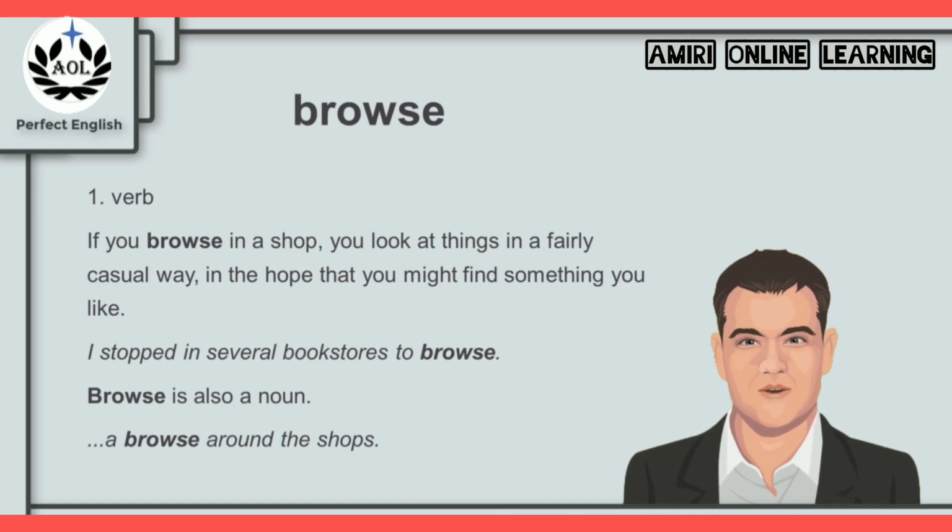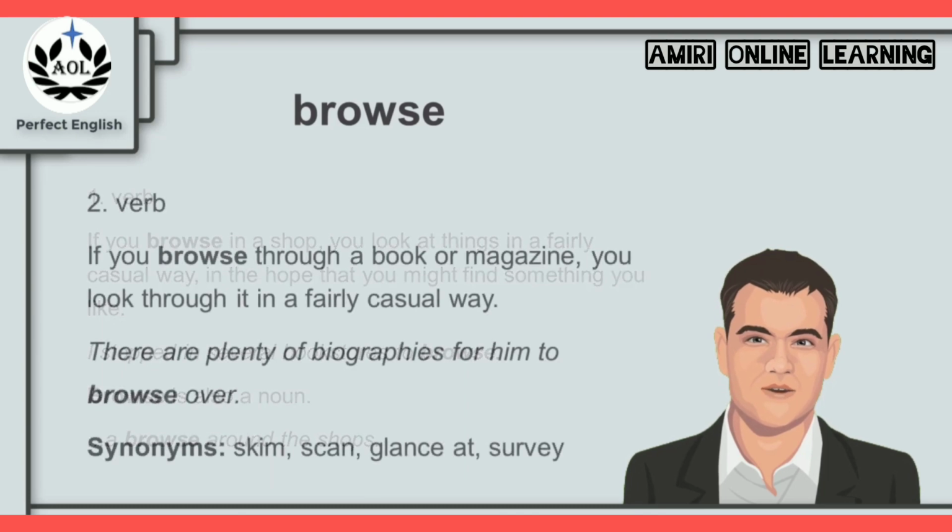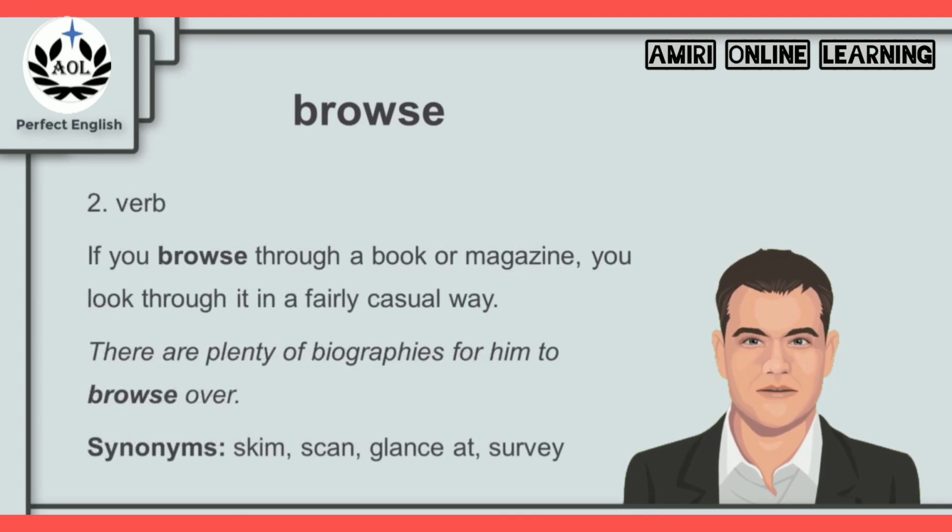A browse can also be used as a noun. For example, we say a browse around the shops. A browse can also be used in a different context. If you browse through a book or magazine, you look through it in a fairly casual way. For example, there are plenty of biographies for him to browse over. And synonyms for browse in this context are the words skim, scan, glance at, and survey.